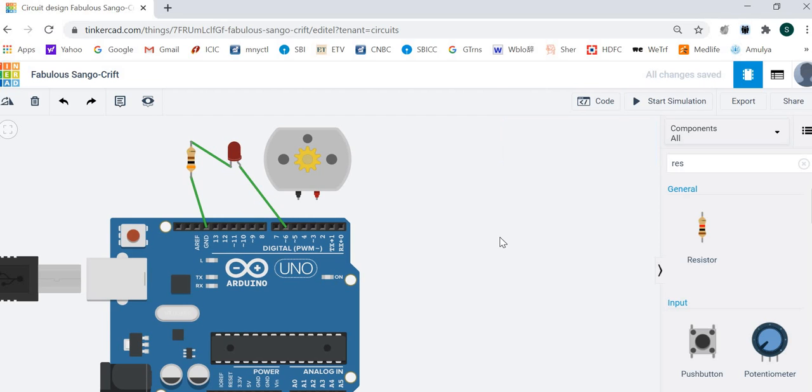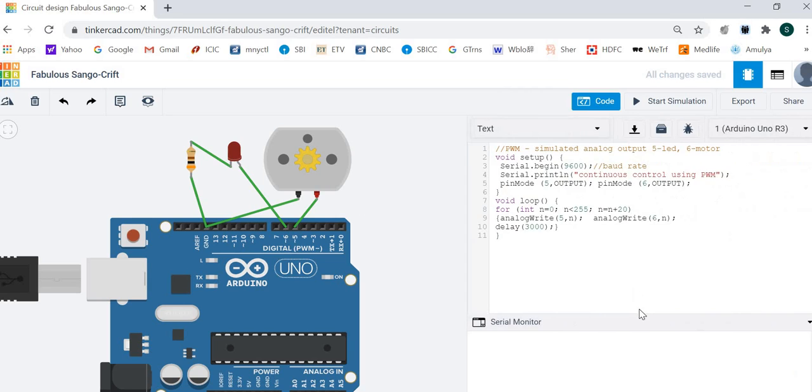6 number. Now DC motor, its negative terminal is connected to ground. Let's wait. It is not getting connected properly. I just delete it. Yes. From ground to negative terminal and positive terminal, let us connect to 5. Okay. So LED and DC motor both are connected. Now let's run this. Run the program. Start simulation.